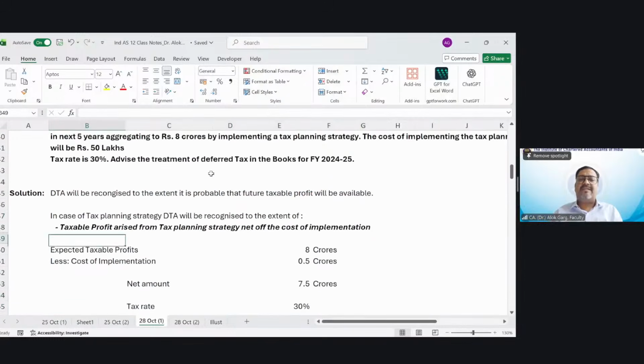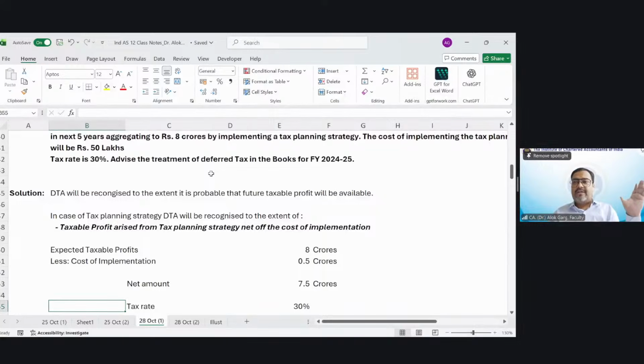In case of tax planning strategy, DTA will be recognized to the extent of taxable profit arising from the tax planning strategy, net of cost of implementation. What is my expected taxable profit? 8 crore. Less cost of implementation is 50 lakh rupees. Net amount is 7.5 crore. So we will recognize deferred tax asset to the extent of 7.5 crore, right?